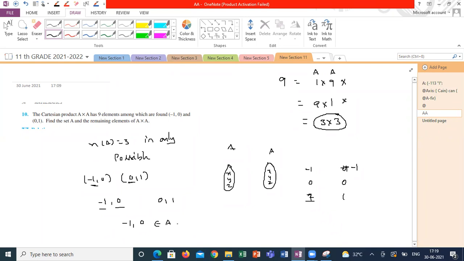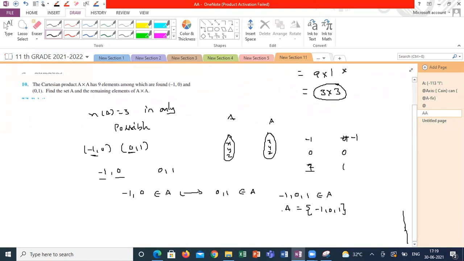So one more element is missing here. And 0, 1 also belongs to set A. If I'm combining these two statements, -1, 0, 1 belong to A. So the total elements are -1, 0, 1, 3 elements I'm getting. Correct or wrong? Still confusion? Have I got the answer for this question?